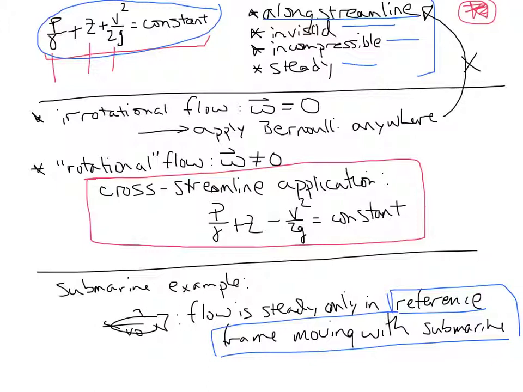If we don't do that, we end up with this counterintuitive result that the pressure on the leading edge of the submarine is actually less than the ambient pressure. Hopefully this illustrates some of the limitations of the Bernoulli equation and when we can relax some of the assumptions, which is going to be really important as you start to apply it to various problems in the homework and beyond. Have a good long weekend.